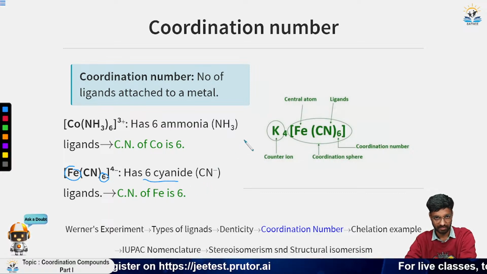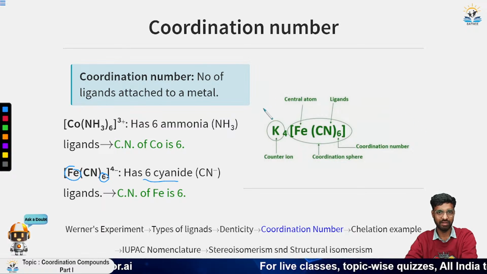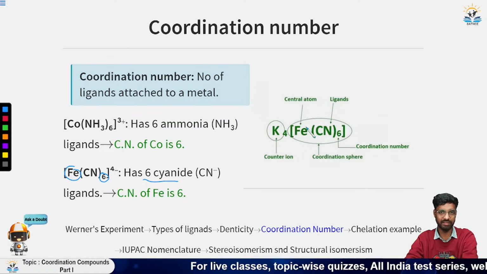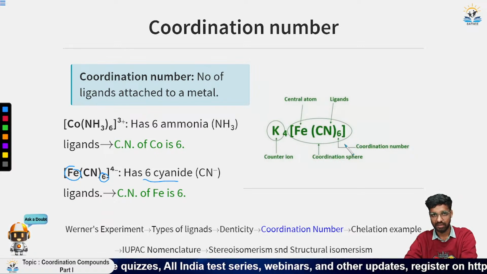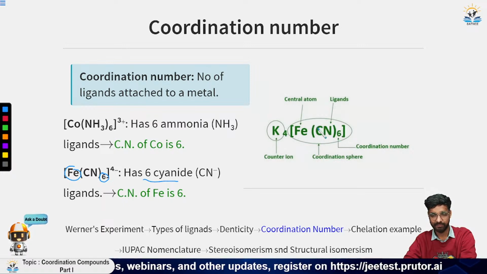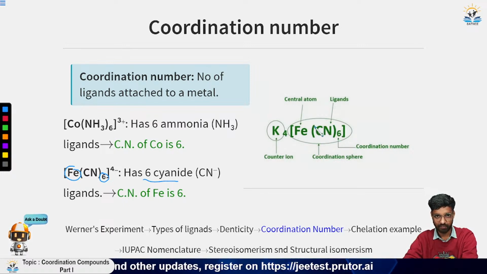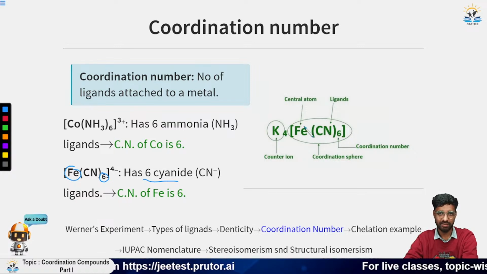Now let me summarize all those concepts. The coordination sphere is the part present between the braces. This is called the coordination number, which satisfies the secondary valency. The molecules or species which satisfy the secondary valency are called ligands.